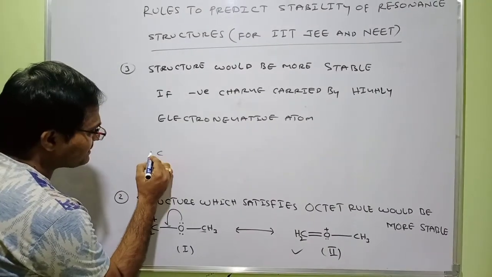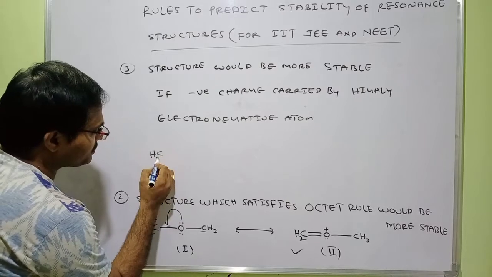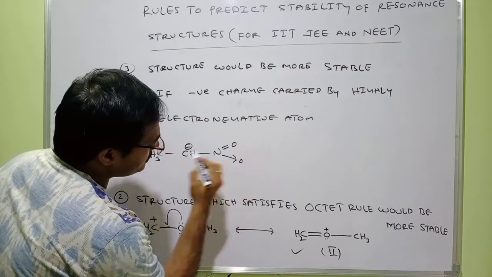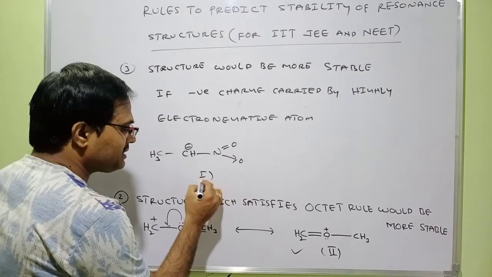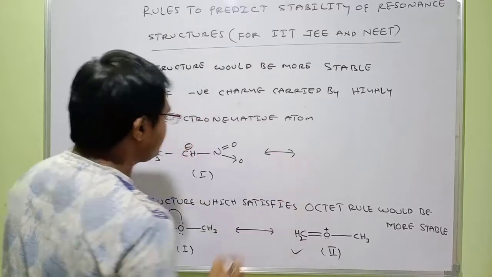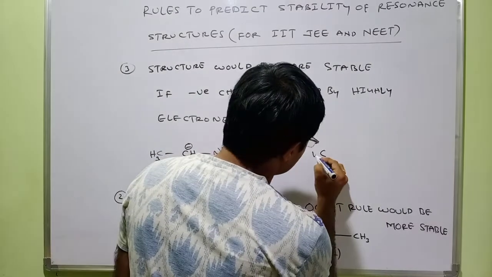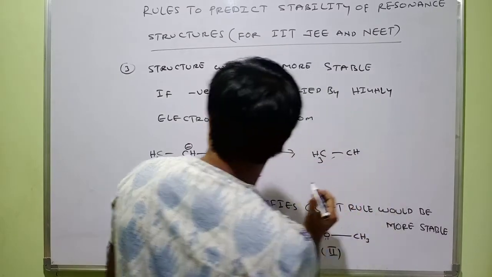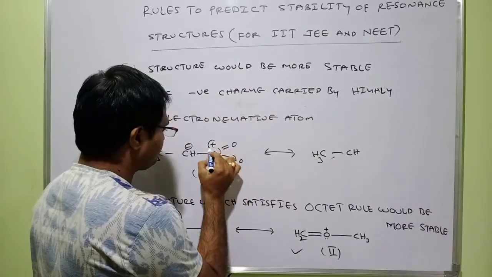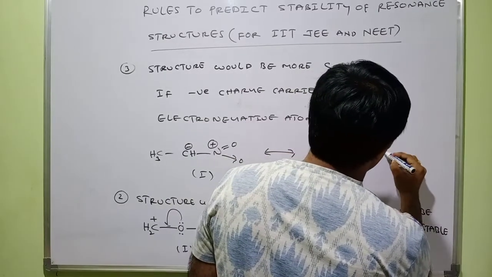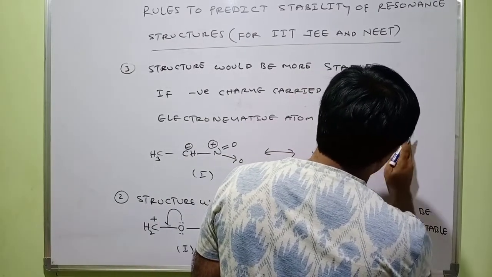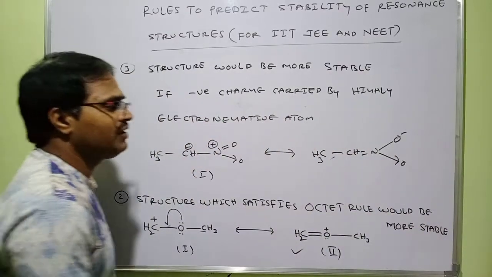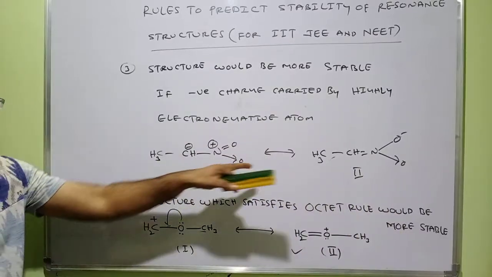Okay, so let me take CH3, CH minus, NO2. Yeah, this is one resonance structure I have given. Let us label this one as 1, and the second resonance structure I would give like this: CH3 double bond, single bond, CH, where we have positive charge, double bond, N minus. Yeah, look at here. I have given two resonance structures. This is the one, that is the second one.